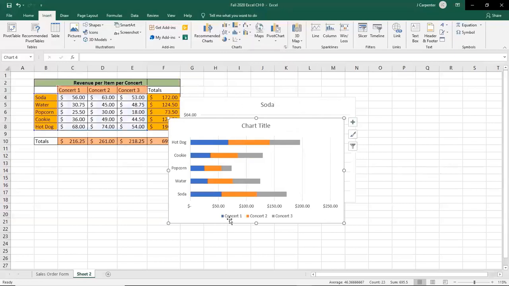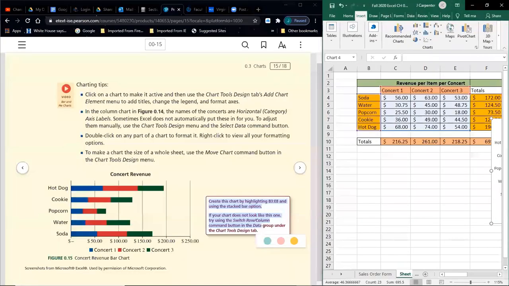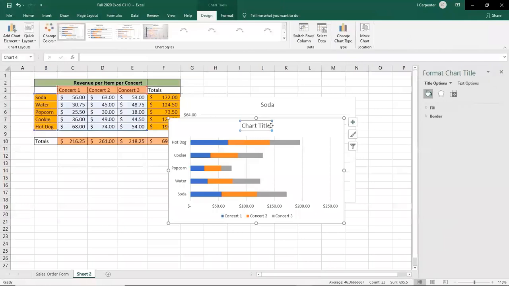So let's see, it gave us good labels for the concerts, it gave us good labels for the hot dog, cookie, popcorn, water, and soda because we had those things highlighted, but it didn't know what to call the chart title because there wasn't anything in this box right here. It probably would have called that the title otherwise. Maybe, maybe not. So what title do they say to give it? Concert revenue. So we can double click where the title is. That's the easiest one. The axes titles are more of a pain to do. That's where you have to go through the design, add chart element, all that stuff. So we just want this to say concert revenue. It may have been plural, but I'm not worried about that. And then we can click out of it.